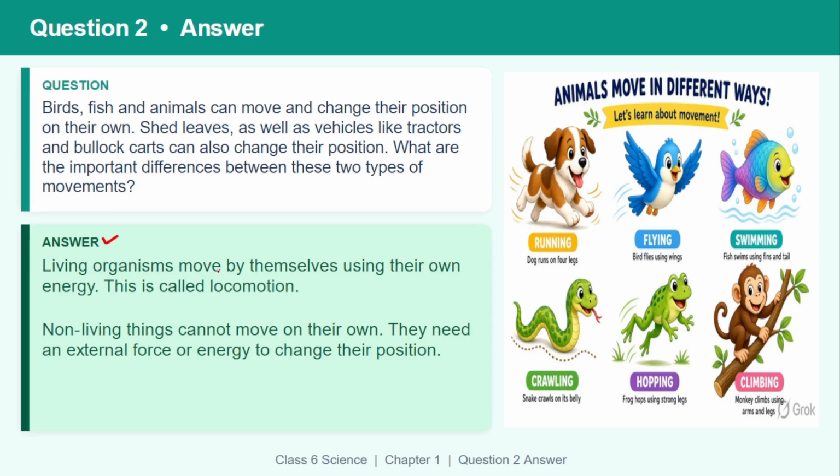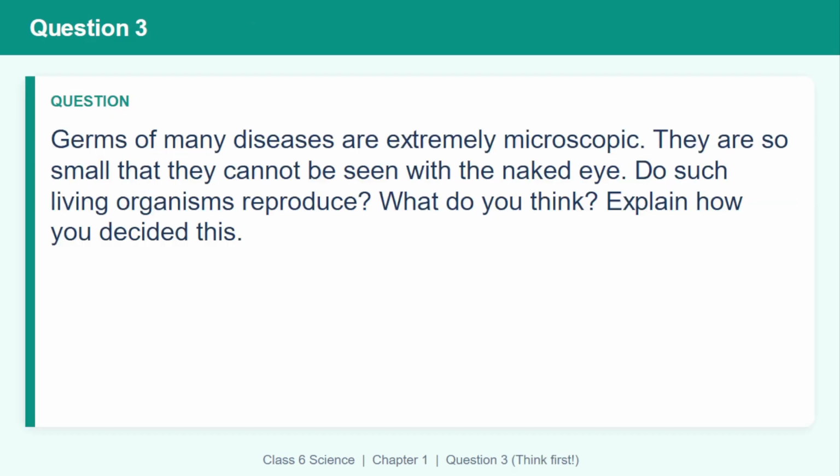Living organisms move by themselves using their own energy. This is called locomotion. Non-living things cannot move on their own. They need external force or energy to change their position. This is the main difference between these two kinds of movements.